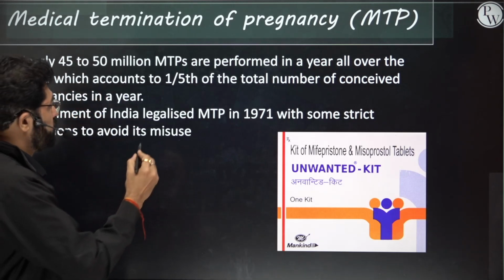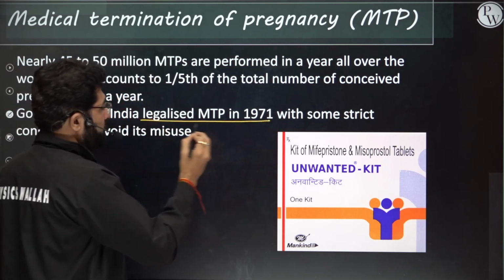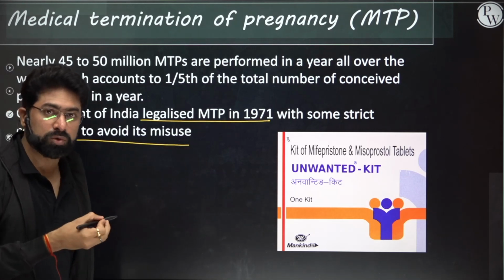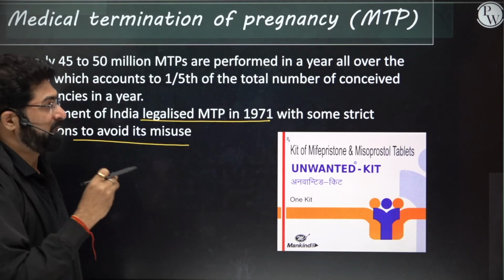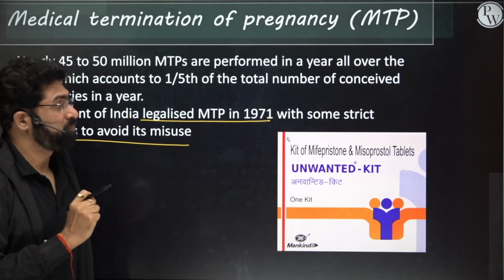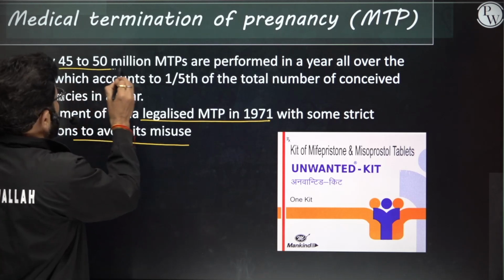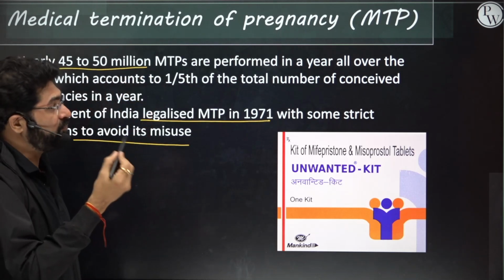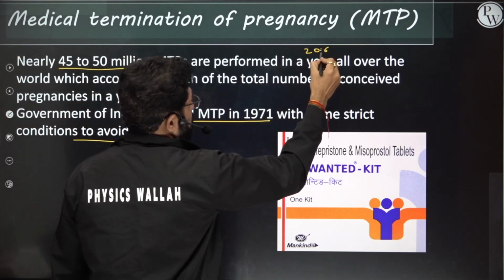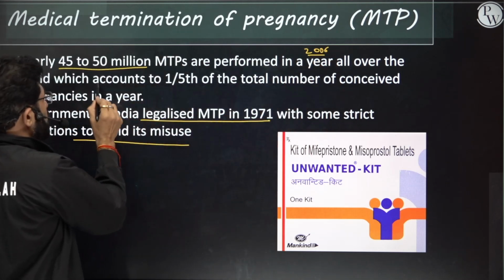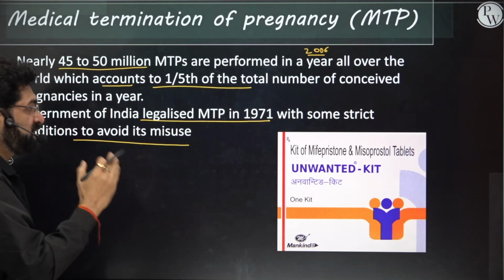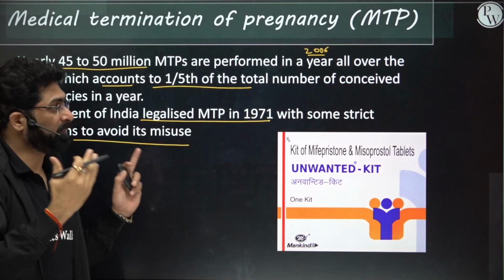This was legalized in 1971 with some strict conditions to avoid its misuse, because it was being misused in case of female feticide. That is why it is very important to control its procedure. Now 45 to 50 million MTPs were performed in around 2006, all over the world, accounting for around 1/5 of the total number of conceived pregnancies in a year. Now it would have multiplied many times.